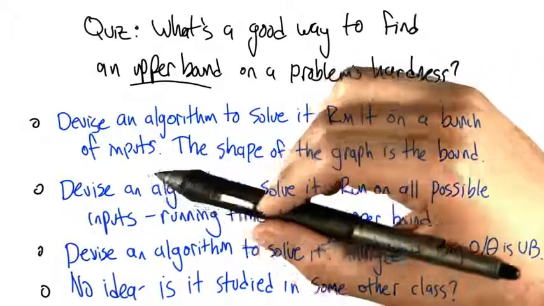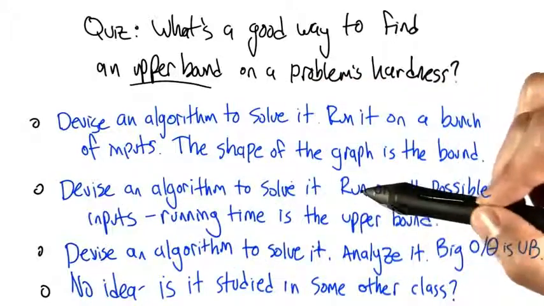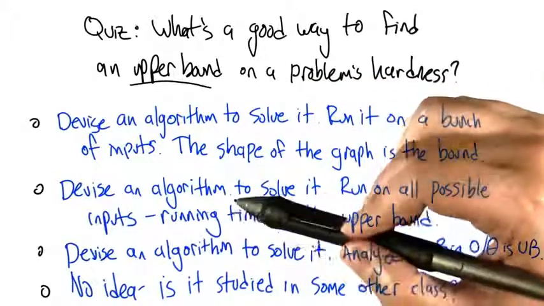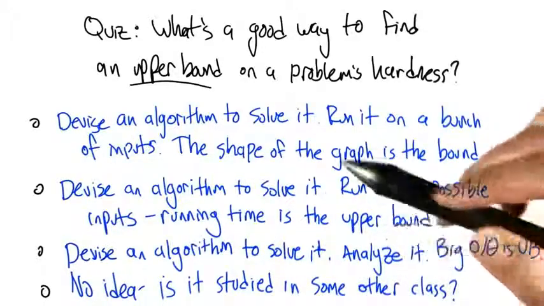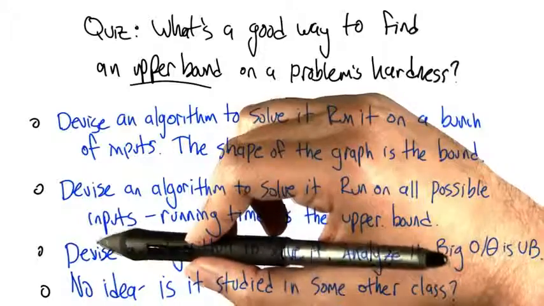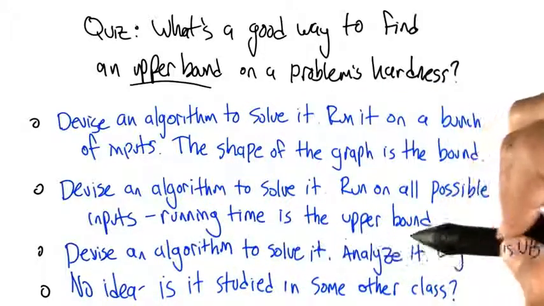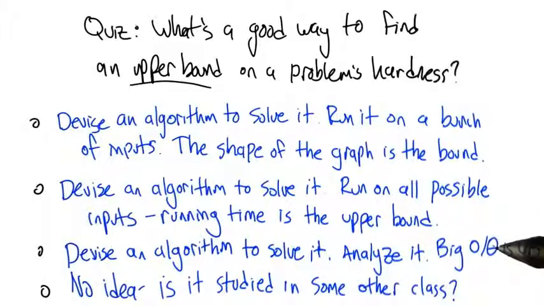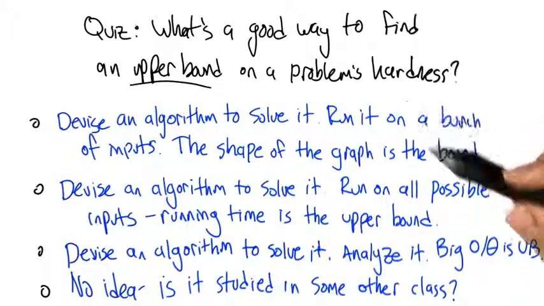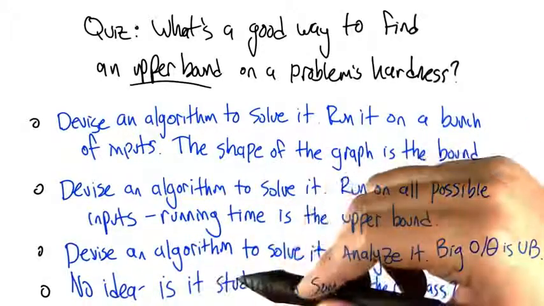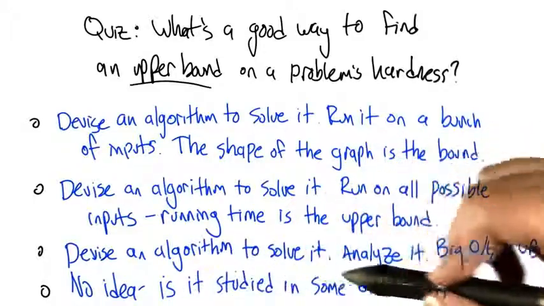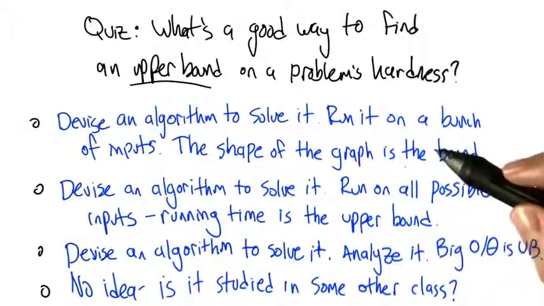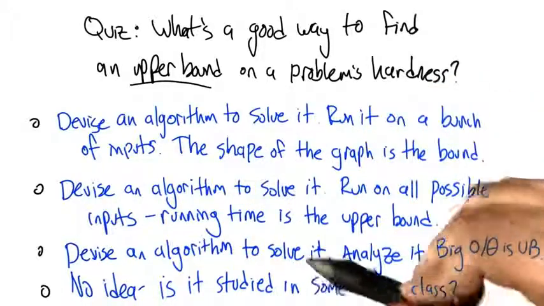Another choice is, again, devise an algorithm to solve it, run that algorithm on all possible inputs, and take a look at the running time that results from this. That gives you the upper bound. Third, you can imagine devising an algorithm to solve the problem and then analyzing it, and whatever the big O or big theta is that you get from that analysis is an upper bound on the hardness of the problem. And then the final choice is, this is a trick question. The whole question of upper bounds must be some other class because it's not what we've been studying in this class. So decide which one you think is most appropriate and check it off.